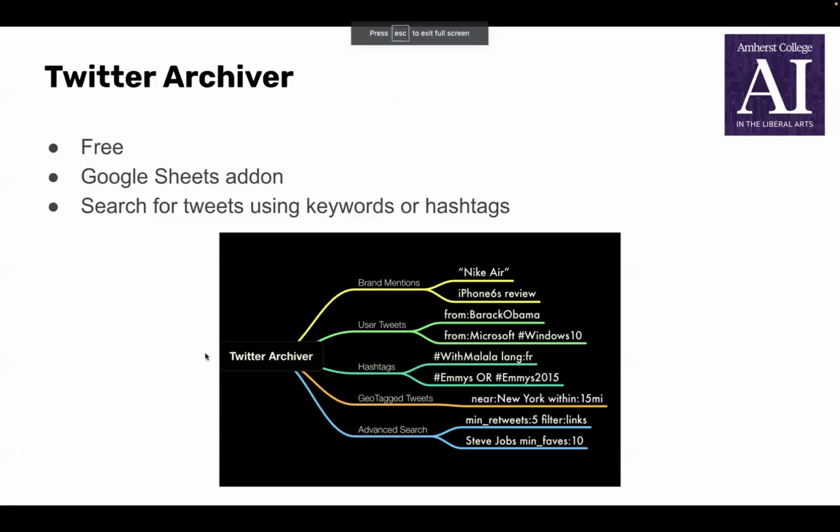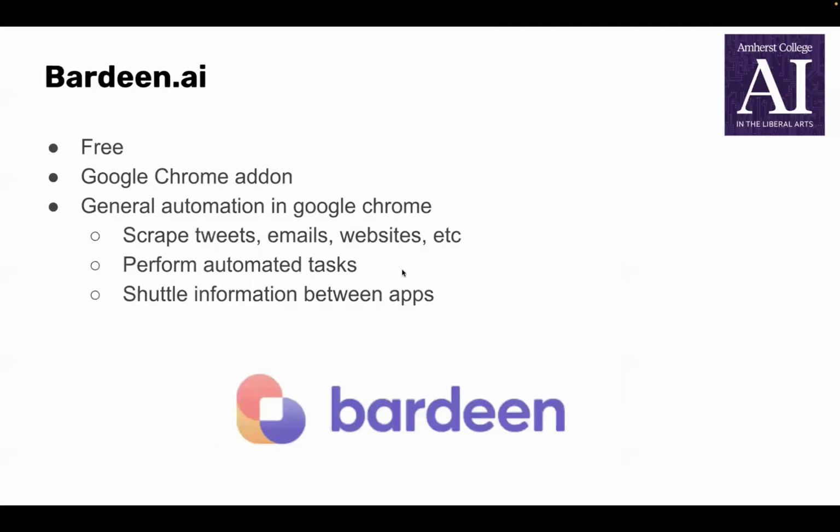So this is one of the drawbacks of using third-party software, is that it might not always be available. But luckily, I was able to find another app called Bardeen.ai. This is a free Google Chrome extension allowing you to integrate many different websites together. We are going to use it to scrape tweets from Twitter into a Google Sheet, but it can also link many different websites together into automated tasks, shuttling information from one app to the next until you get the end